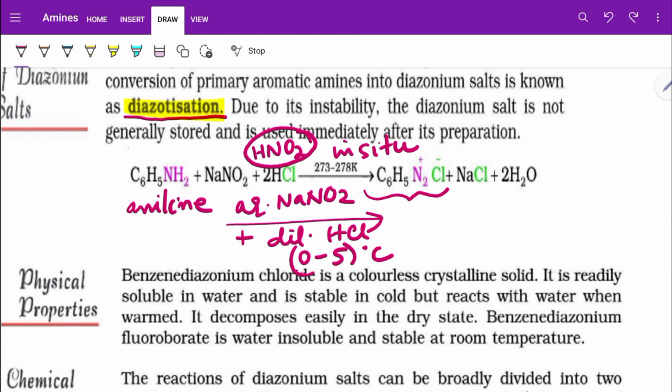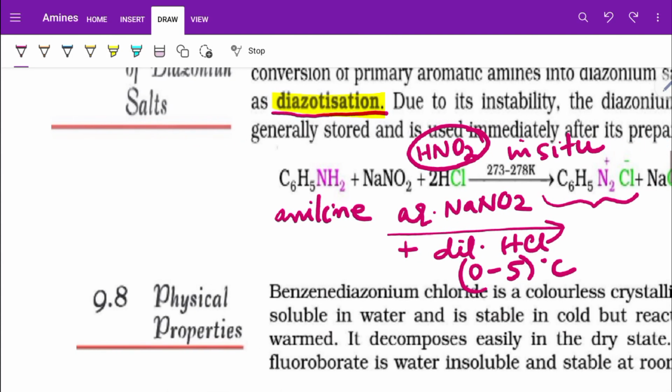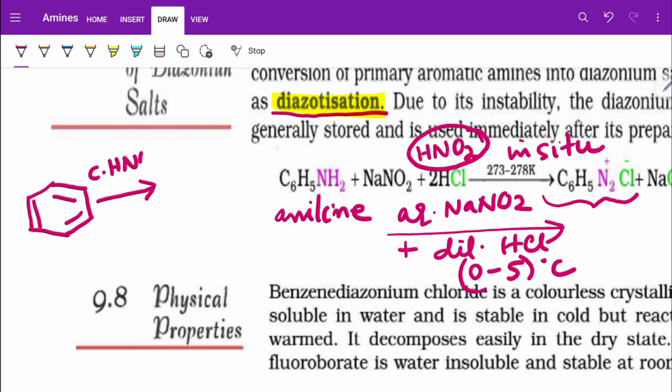Now, in case you are not given aniline as the starting material and your starting material is benzene, I can still end up at the diazonium salt by converting it to nitrobenzene using concentrated HNO3 and concentrated H2SO4, the nitrating mixture.